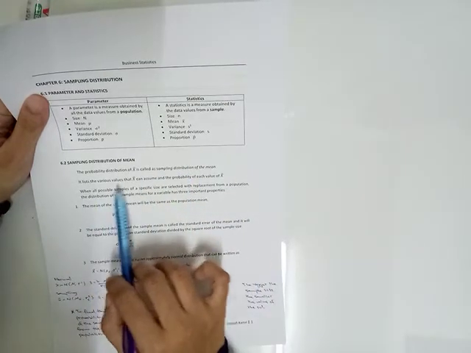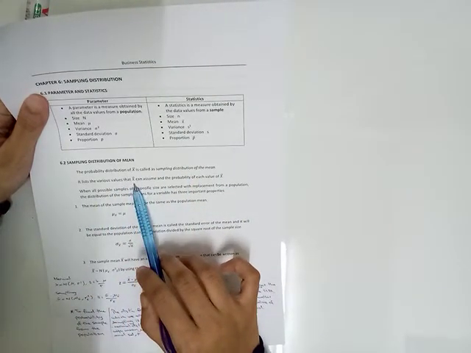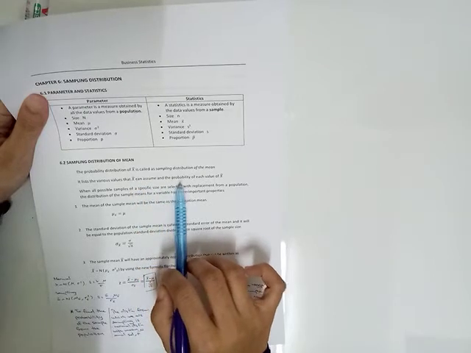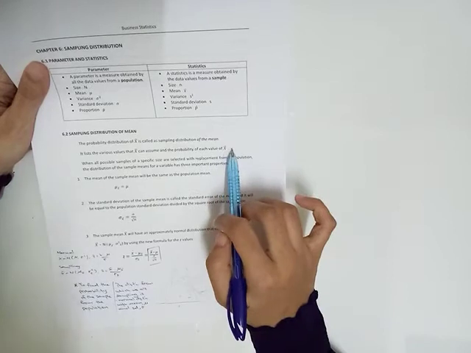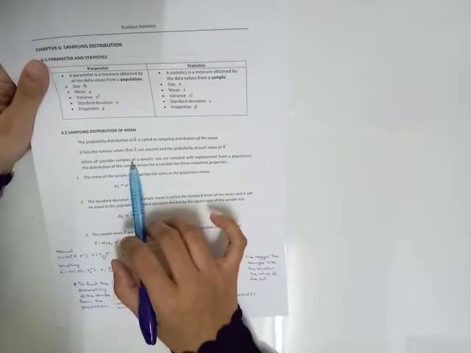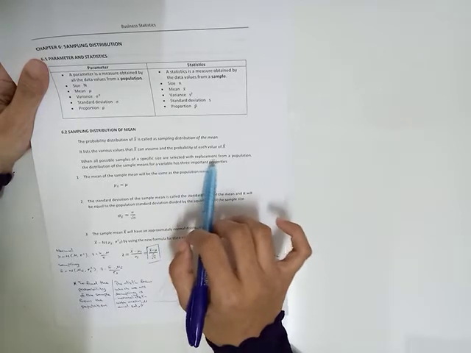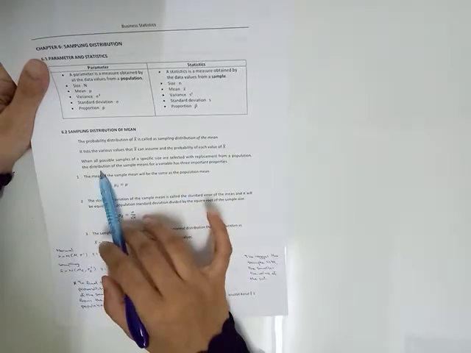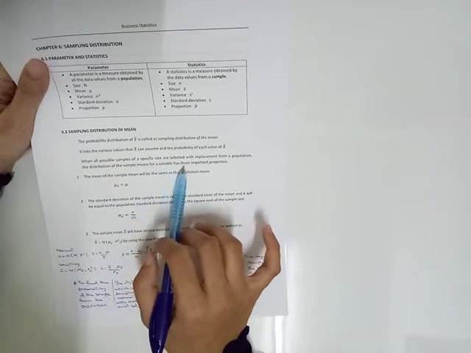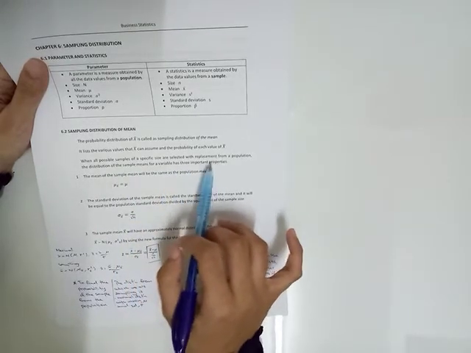It lists the various values that the sample mean can assume and the probability of each value. When all possible samples of a specific size are selected with replacement from a population, the distribution of the sample means for a variable has three important properties.